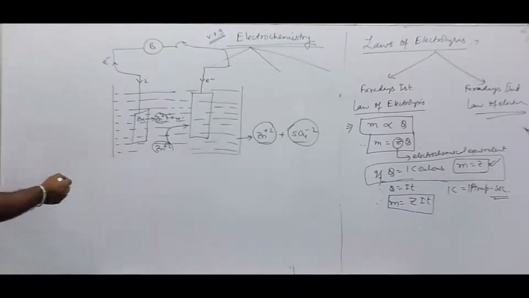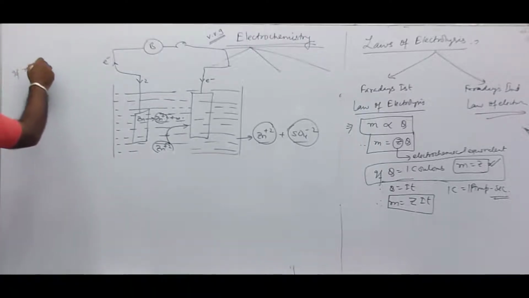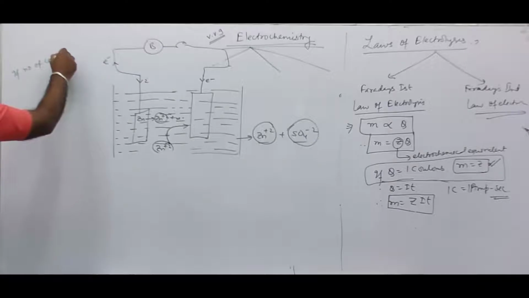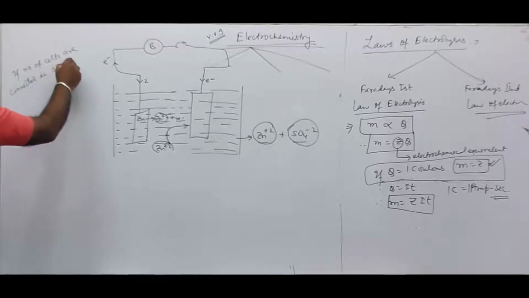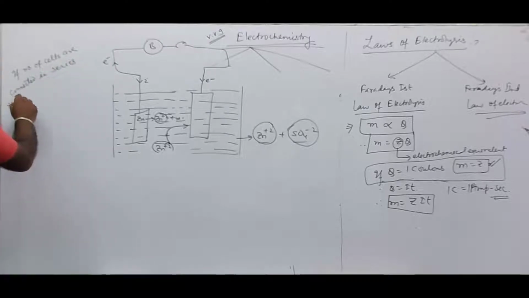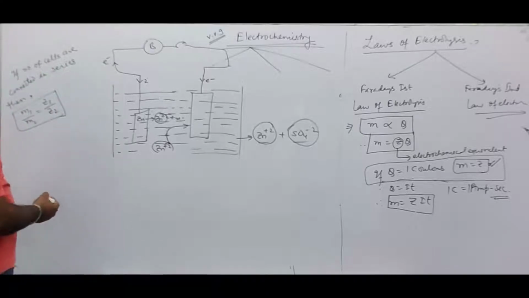So if a number of cells are connected in series, then M1 by M2 is equal to Z1 by Z2 because I T remains the same.